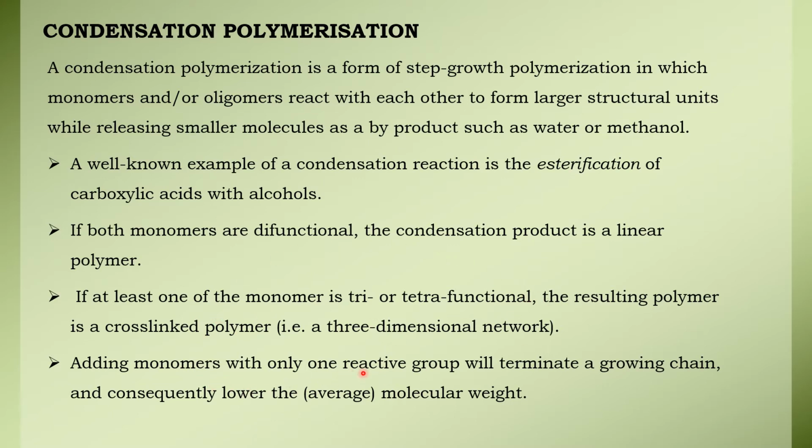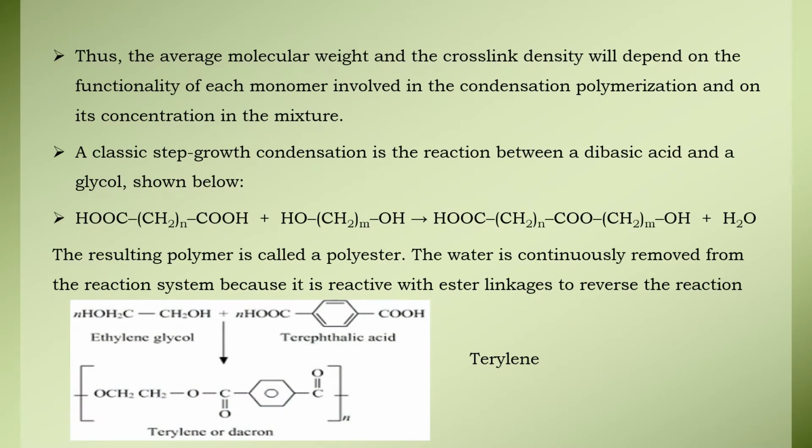Adding monomers with only one reactive group will terminate a growing chain and consequently lower the molecular weight. Thus the average molecular weight and the cross-link density will depend on the functionality of the monomers involved in the condensation polymerization.